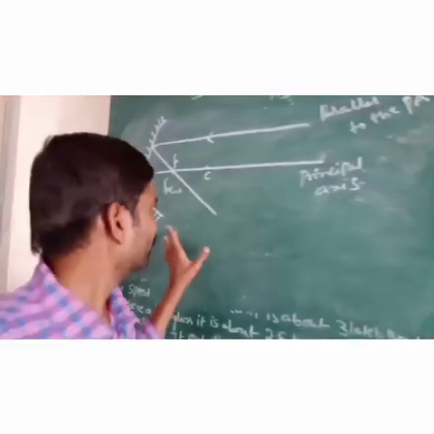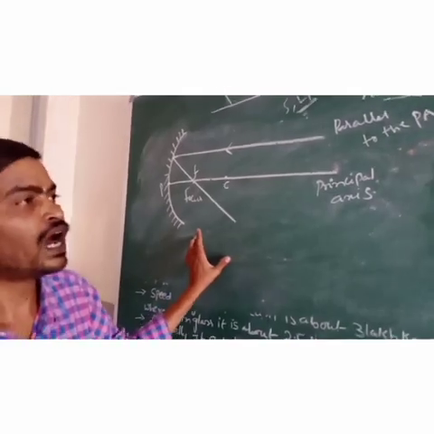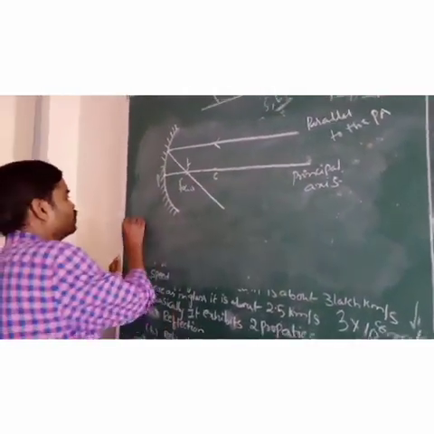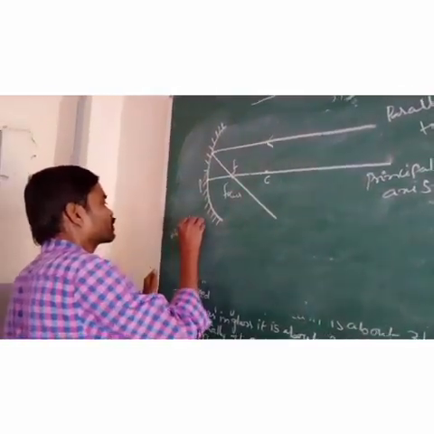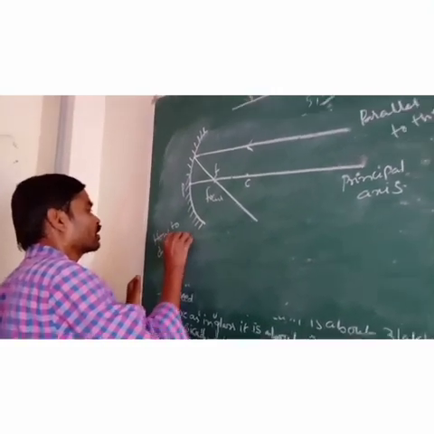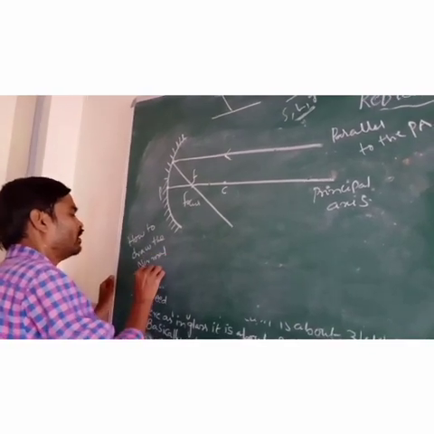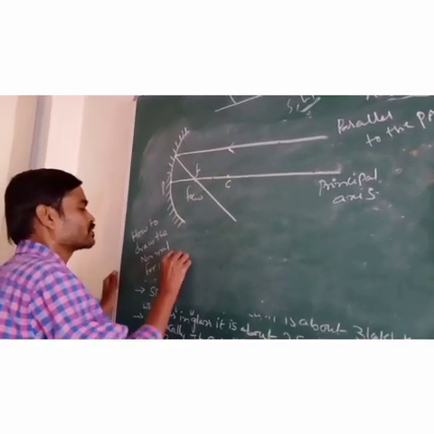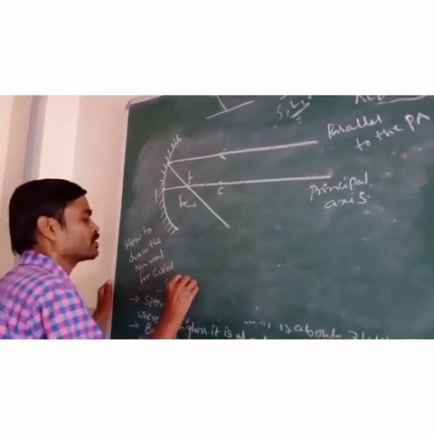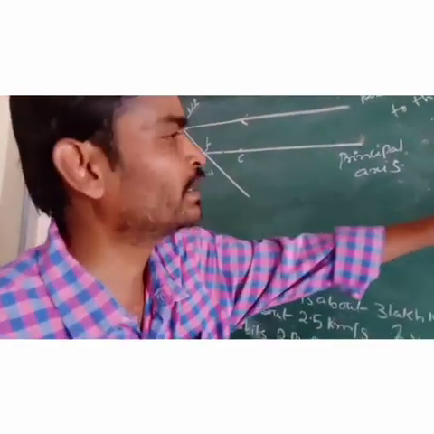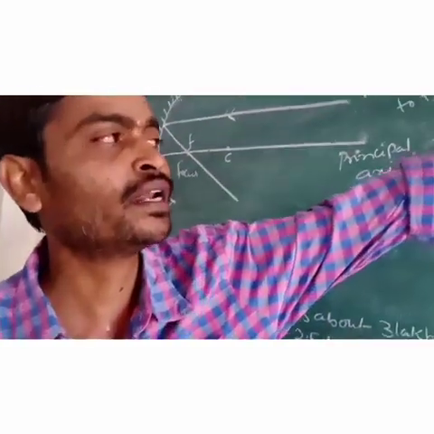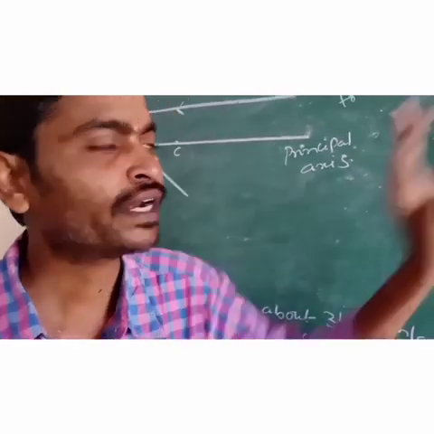And the major thing here is how to draw the normal for a curved surface. In the case of a plane mirror, we directly drew a perpendicular line at the point of incidence, which we took as the normal.